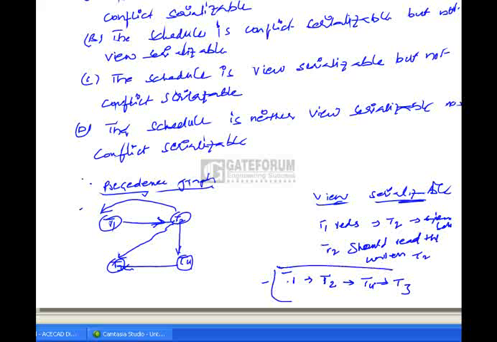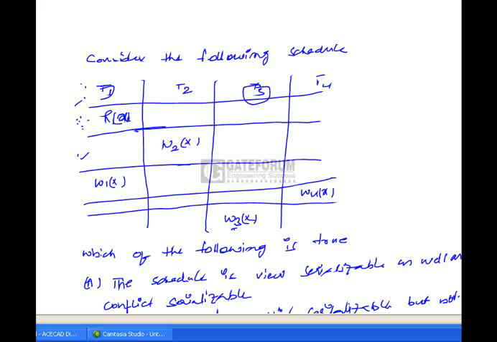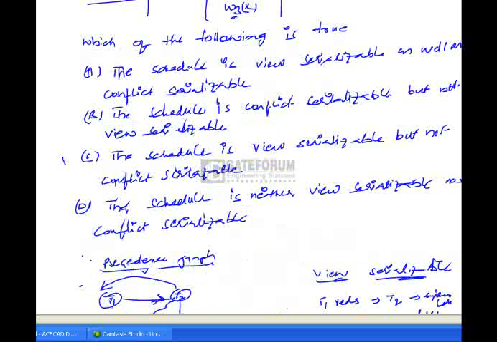Hence we can get an equivalent serial schedule in which the initial read operations and final write operations are the same as in the given schedule. Hence we can say the given schedule is view serializable but not conflict serializable. So here the correct option would be option C.